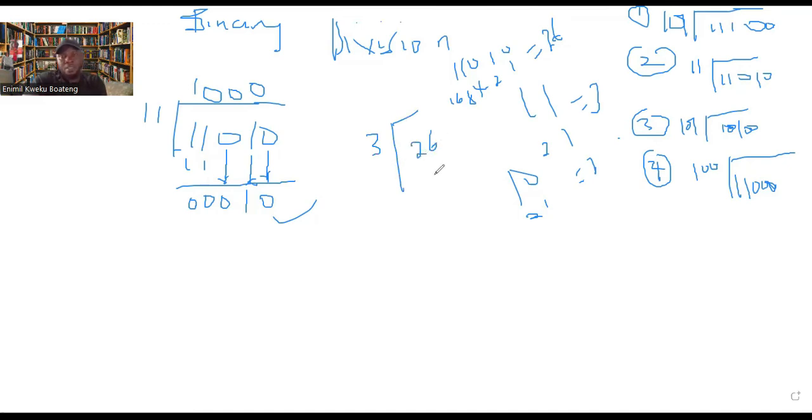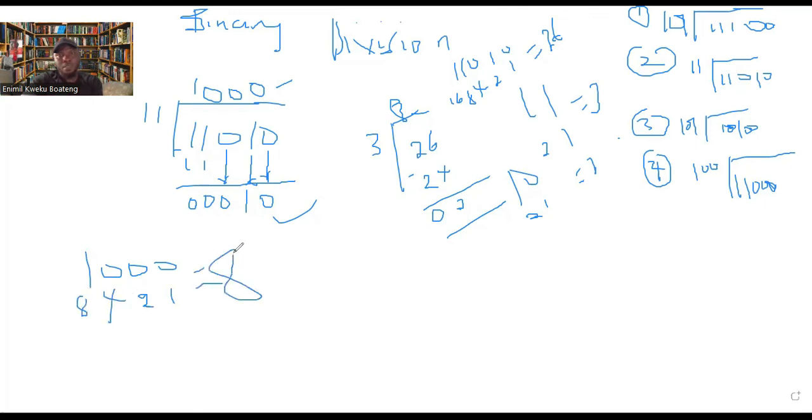So look for a number that will give us something exactly 26 or closer to 26. 8, because 3 times 8 is going to give us 24, which is something closer to 26. So 8 here, 3 times 8 is 24. Now you do your subtraction here, and then this is giving us 2, this is giving us 0. We are done. Now when you convert this to decimal, that's 1, 0, 0, 0 to decimal. This is giving us 1, this is 2, this will be 4, and this will be 8.